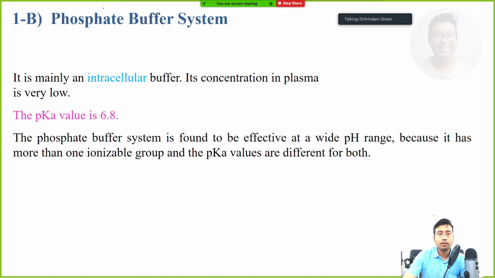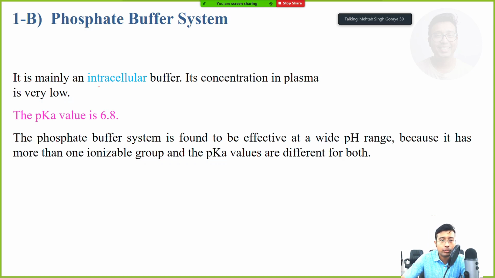Okay. So we are done with the bicarbonate buffer. Fine. We now move on to the next buffer system, that is the phosphate buffer. Phosphate buffer may be asked in Viva, may come as an MCQ or may come as a short note. There are a few keywords that you need to note.